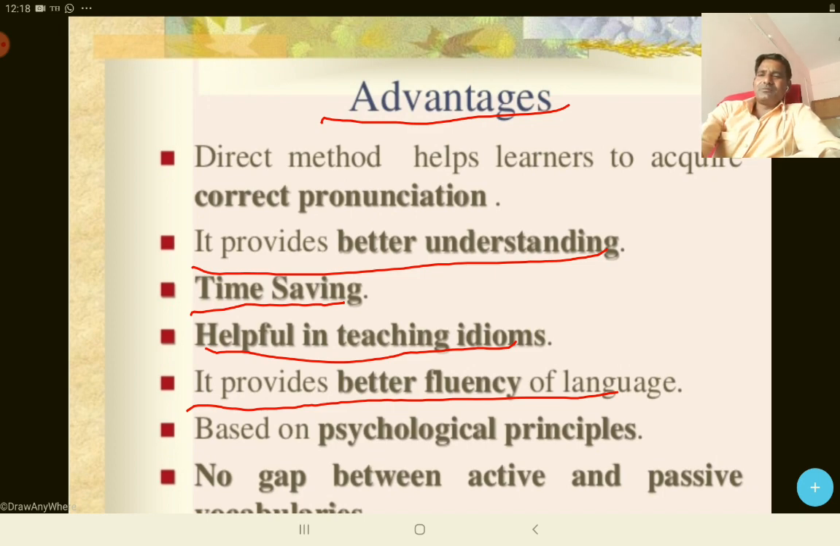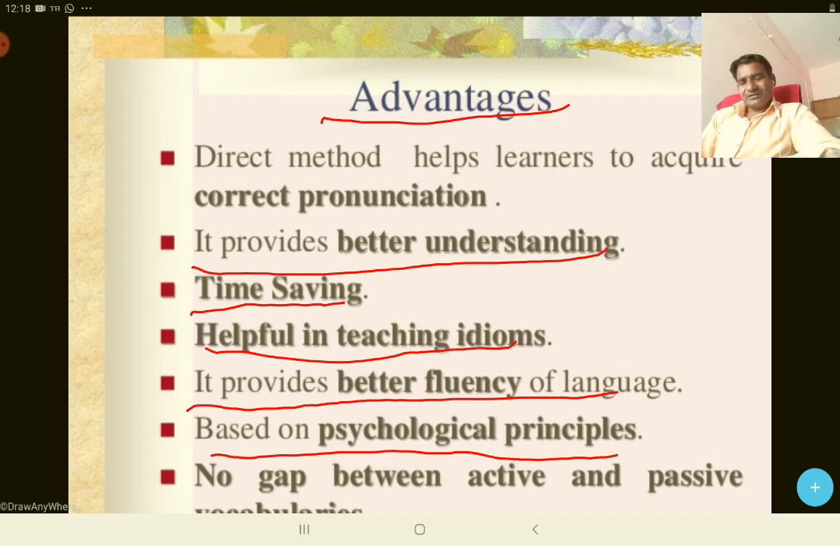Next is based on psychology principle. We have already told you, guys, that this method is the natural way. As when we were brought up, we first started listening to our parents, our neighbors. Thereafter we tried to imitate it. हमने कॉपी करना शुरू किया, तो तुलाना शुरू किया, and thereafter we start speaking. So this is a natural way which helps the learners through their psychology.